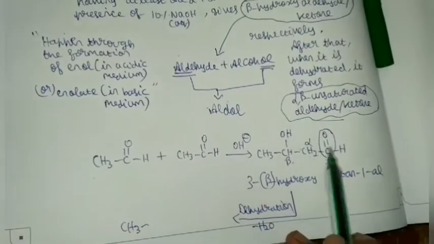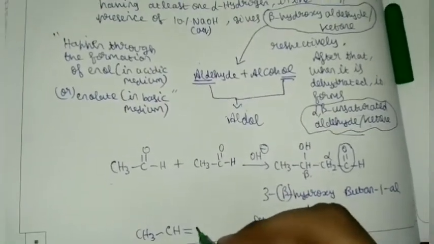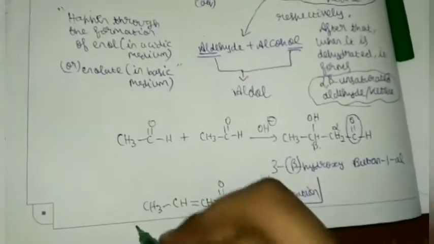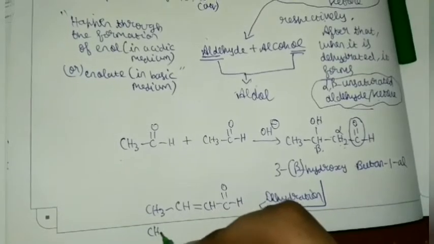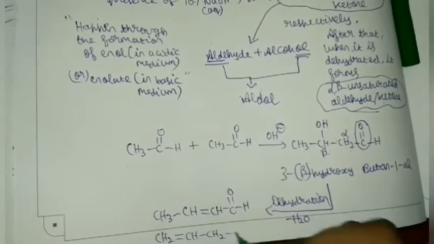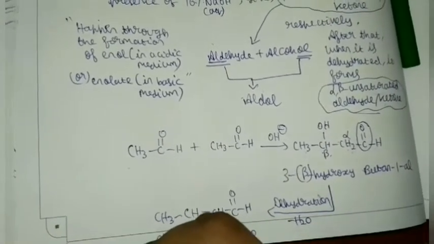I'll show it here: CH3-CH double bond CH-C double bond O-H. This is formed. CH2 double bond CH-CH2-CHO is not formed actually.